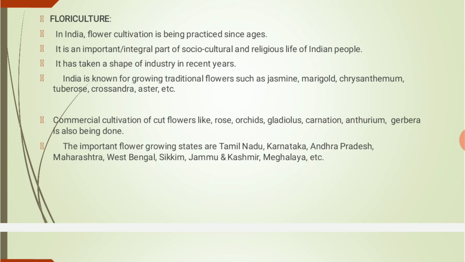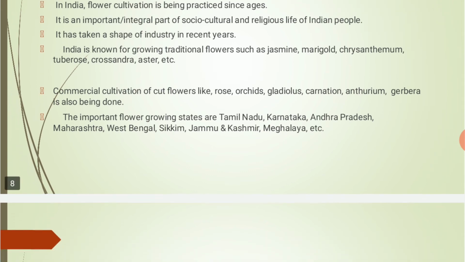So India is known for growing traditional flowers such as jasmine, marigold, chrysanthemum, tuberose, crossandra, aster, etc. Now commercial cultivation of cut flowers is also done for some flowers like rose, orchids, gladiolus, carnation, anthurium, gerbera.